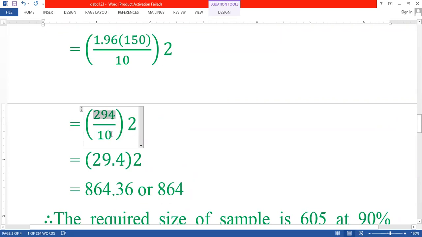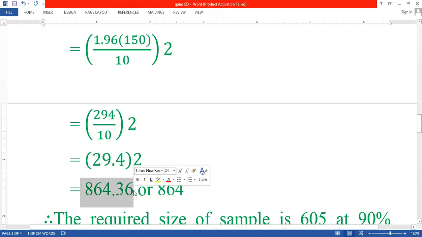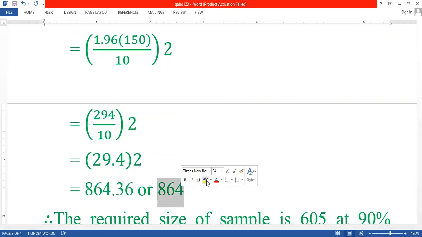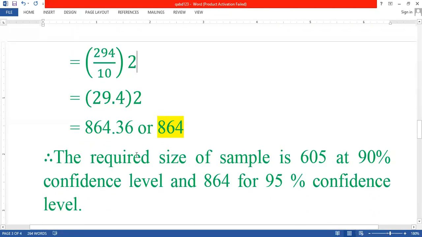When we are dividing this 294 by 10, we get 29.4. When we square it, 29.4 into 29.4, we get 864.36. We skip the 0.36 and finally take the answer as 864. Finally we are getting the answer 864, and last we write the comment.